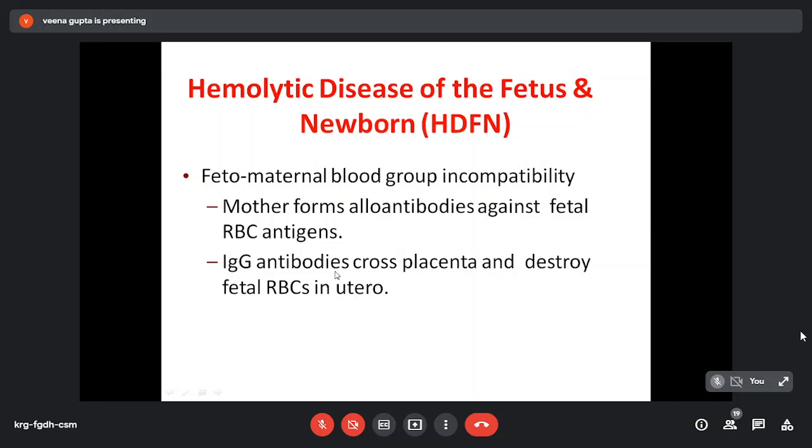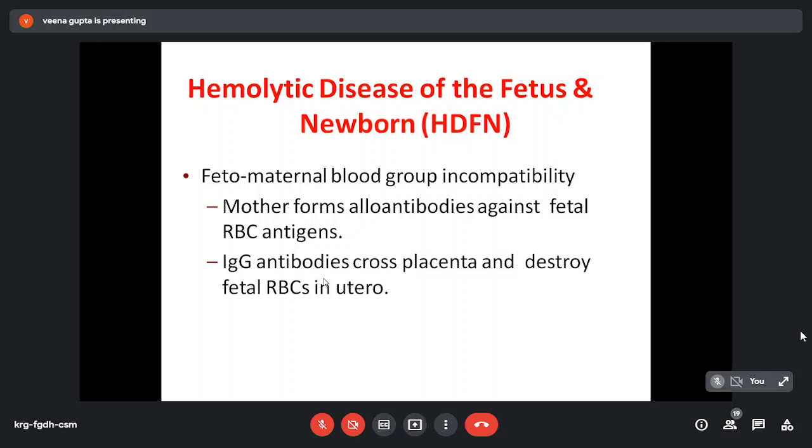That is why the first pregnancy is not affected. If the first pregnancy is Rh incompatible, the mother is Rh negative, the baby is Rh positive, and there is a small feto-maternal leak, the mother forms antibody against these Rh positive cells, and these antibodies can cross the placenta. So the fetus is not affected at first, but is affected with increasing severity in subsequent pregnancies.